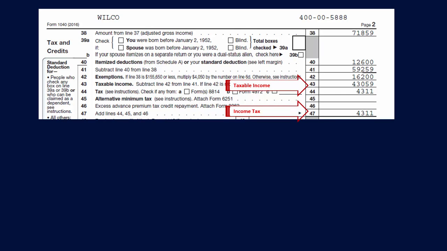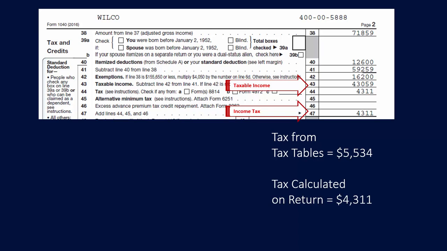The income tax on line 47, $4,311. However, the tax from the tax tables, if you were to look these figures up, $5,534. And again, the tax calculated on the return, line 47, $4,311. Big difference. Why?